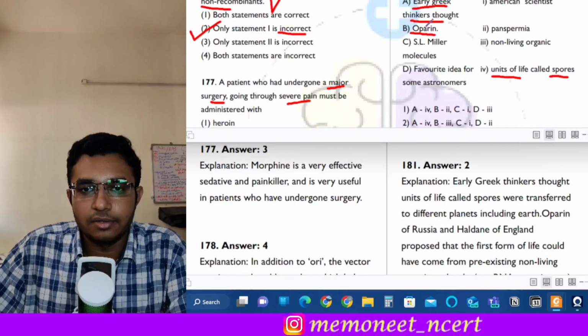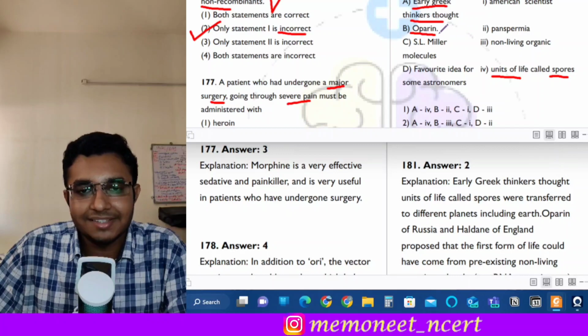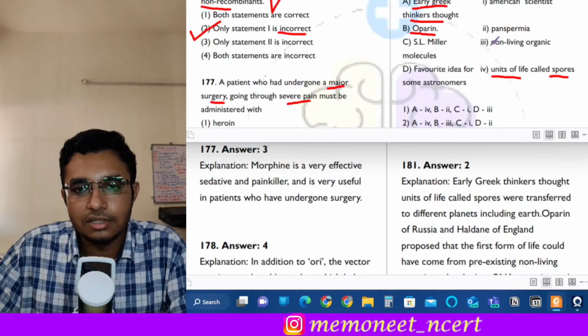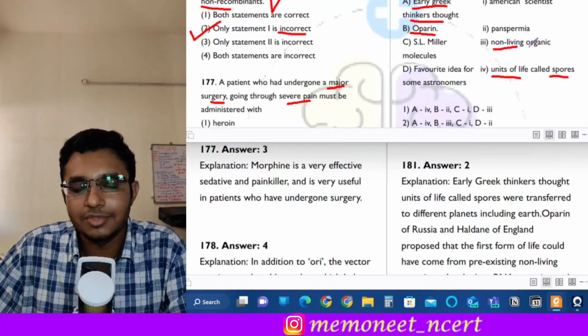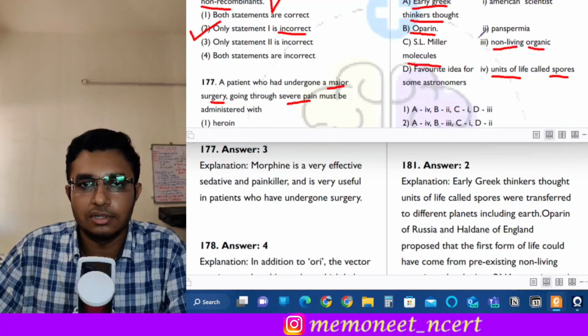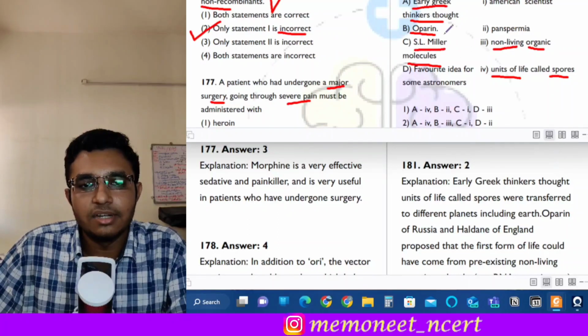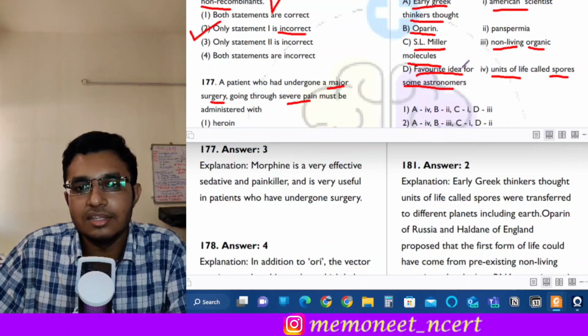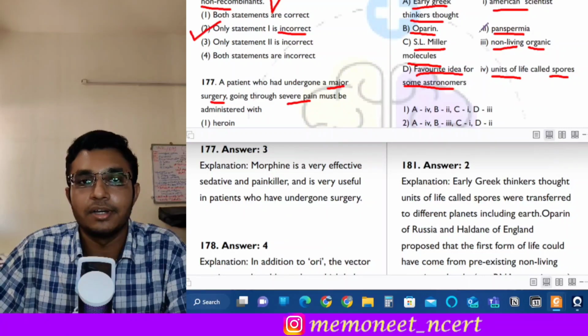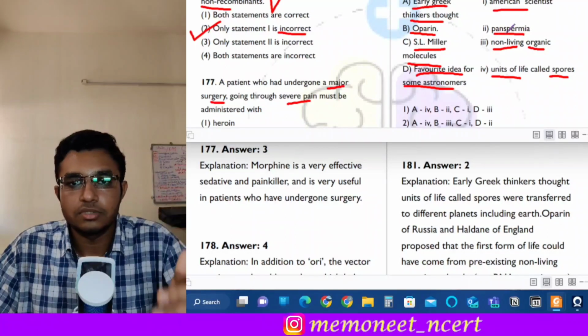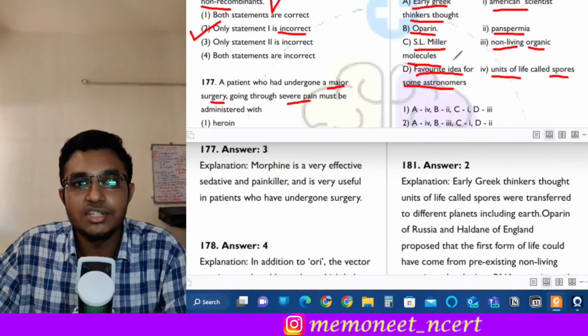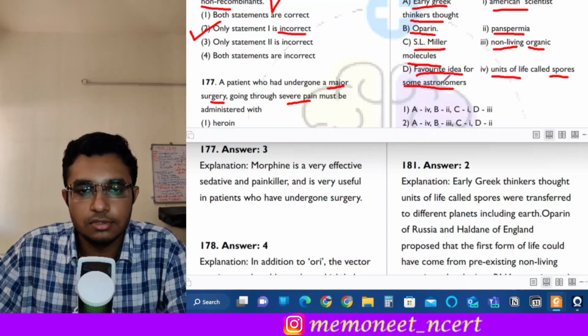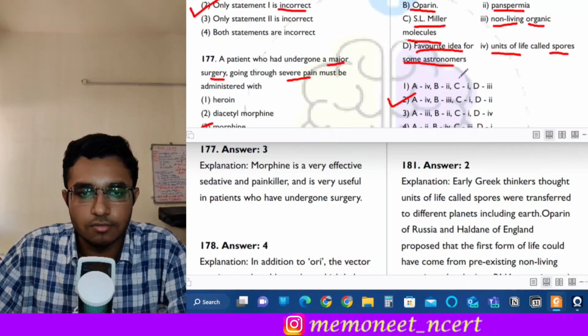Then Oparin, okay. Oparin stated that life originated from non-living organic molecules on the earth, okay. Next is S.L. Miller. S.L. Miller was an American scientist, and the favorite idea for some astronauts these days is the theory of panspermia, that life came from the outside planets, okay, from meteors. So this D goes with 2. So here the correct answer is option 2.